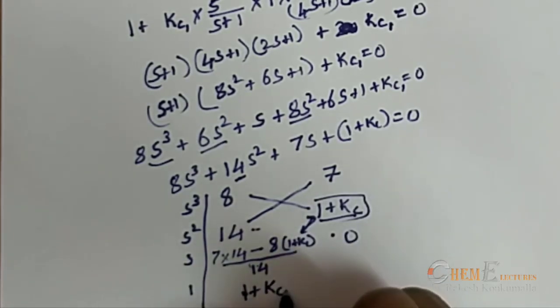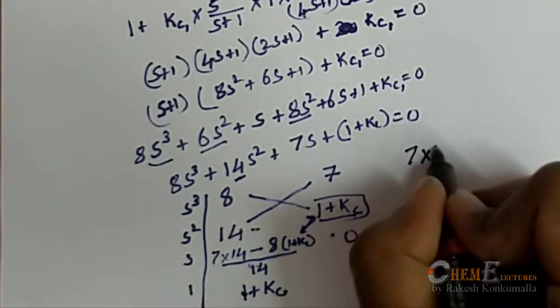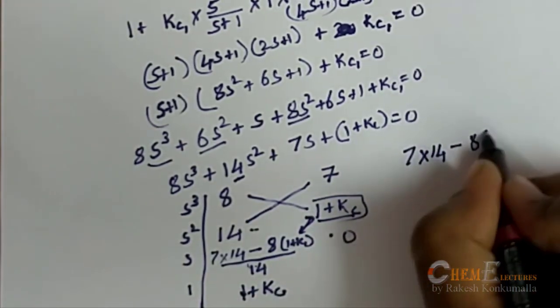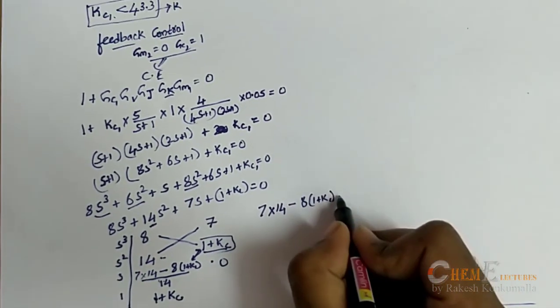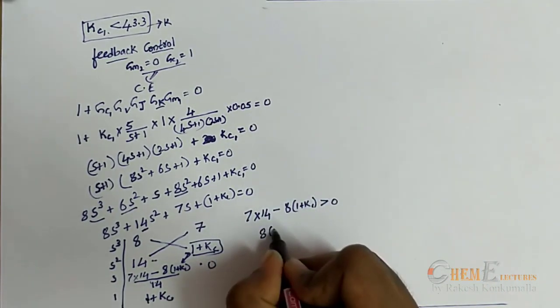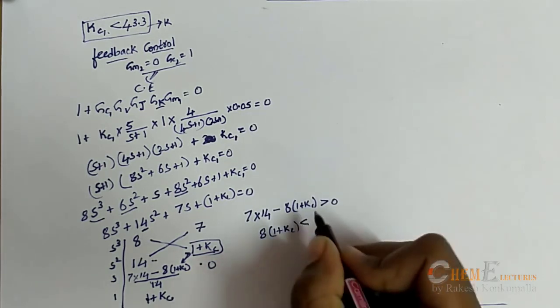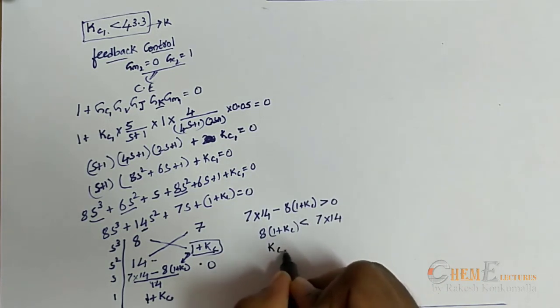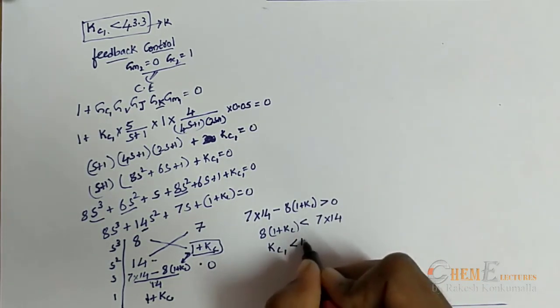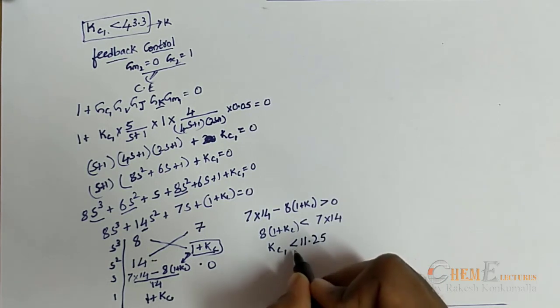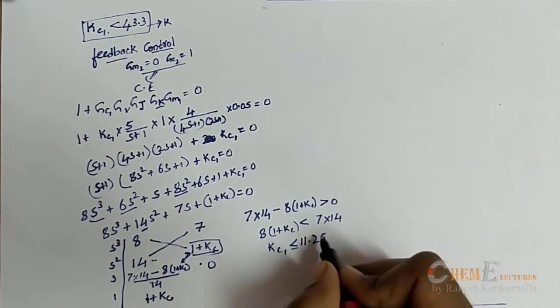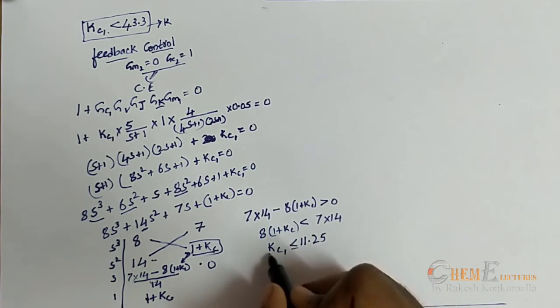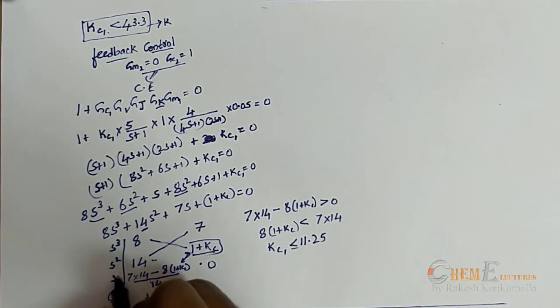Now these two values should be greater than 0 for Routh's criterion to be satisfied. So 7 into 14 minus 8 into 1 plus Kc will be greater than 0, which means 8 into 1 plus Kc is less than 7 into 14. Simplifying this equation, you will find the value of this Kc1 will be less than 11.25, less than or equal to, because it should be a positive value.